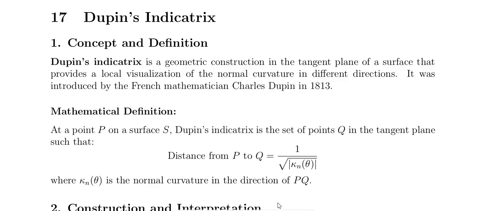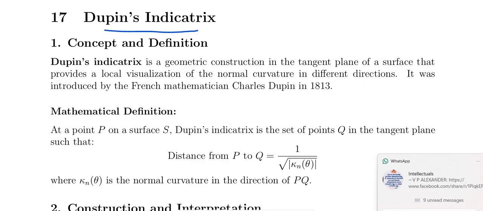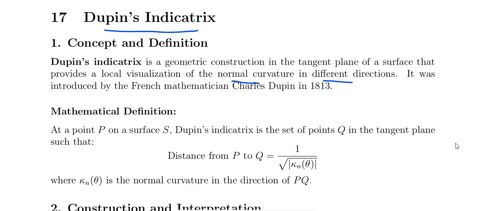So, differential geometry continuation. This is called Dupin's Indicatrix. That is the geometrical construction in the tangent plane of the surface that provides the local visualization of the normal curvature in the different directions. That is called the Dupin's Indicatrix.